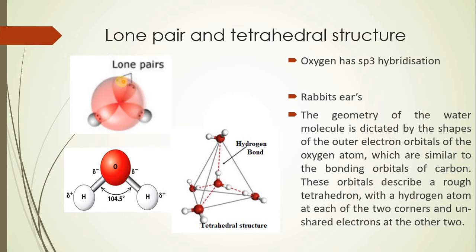Now, if you see these lone pair electrons of the oxygen, it appears like a rabbit's ear. So, it is also commonly called the rabbit's ear. This is just a synonymic form, you can say, to understand.